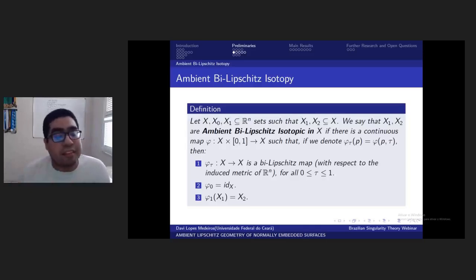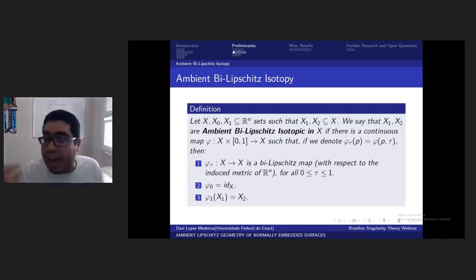So let X0 and X1 be sets contained in X, and we say that these 2 sets are ambient bi-Lipschitz isotopic in X if there's a continuous map, where we denote phi_tau(P) equal to phi(P, tau), such that phi_tau is a bi-Lipschitz map from X to X with respect to the inner metric for every tau between 0 and 1.